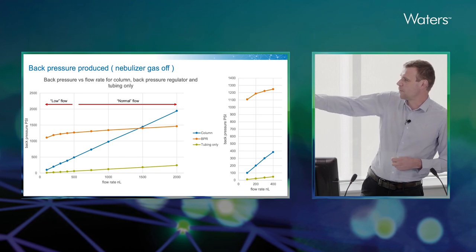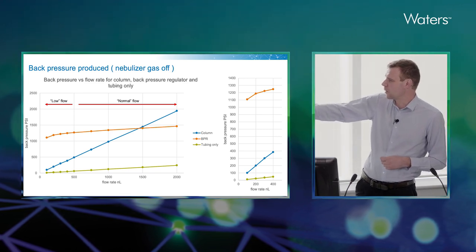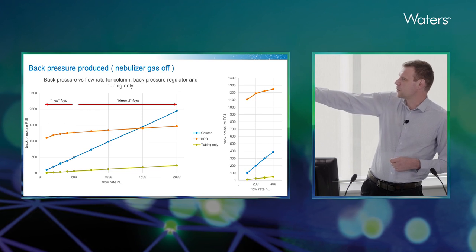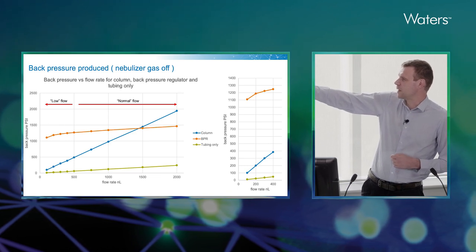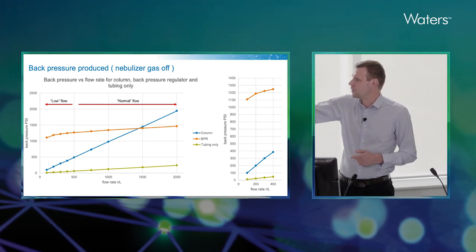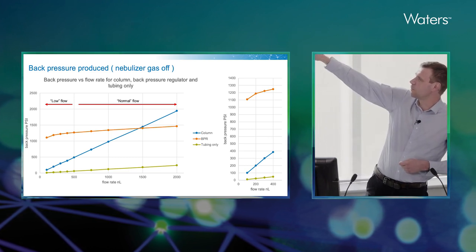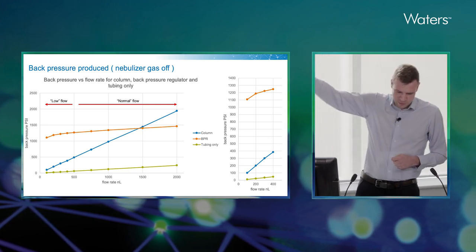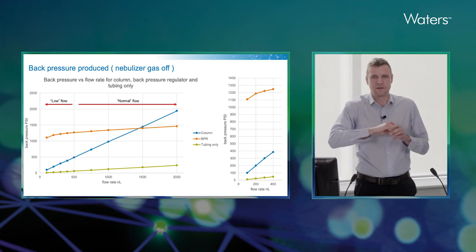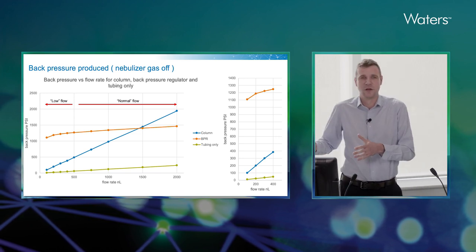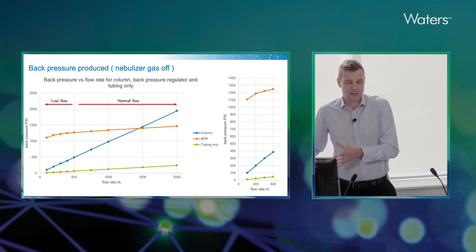On this chart, we can see at the bottom, this is if we use the tubing only, and we're getting pretty much no pressure at all. With the column, we're getting the 250 to 300 psi at the 250 nanoliter flow rate. However, if we use a back pressure regulator, we can push this well up to above 1000 psi. It also gives us a relatively flat profile of pressure across the entire range. So it might actually be beneficial to the normal DESI routine as well.